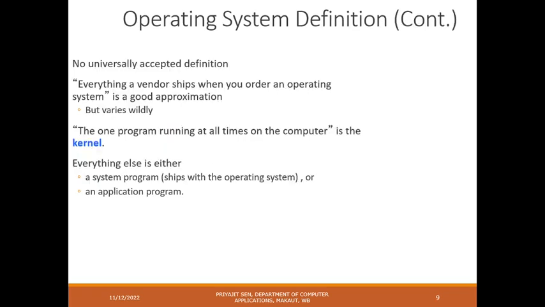Next, what is the definition? The definition is already told to you. The operating system is a particular program that stays in between the computer user and the computer hardware. The user gives an instruction to the operating system, it accepts that from the user, and then passes the instruction to the corresponding hardware.